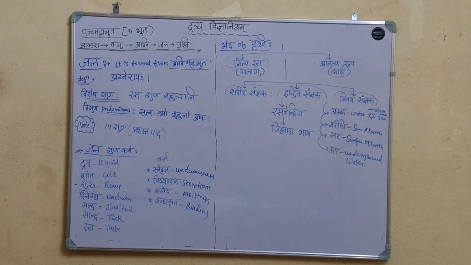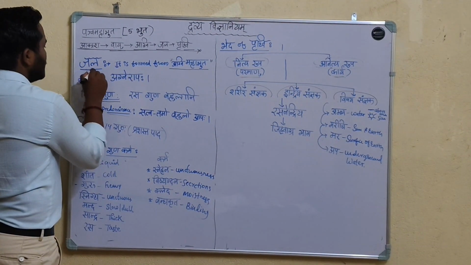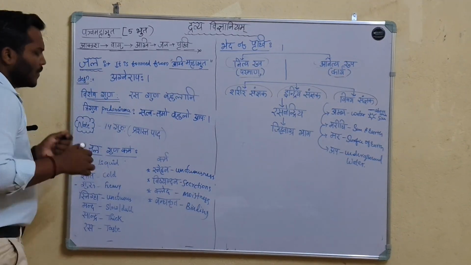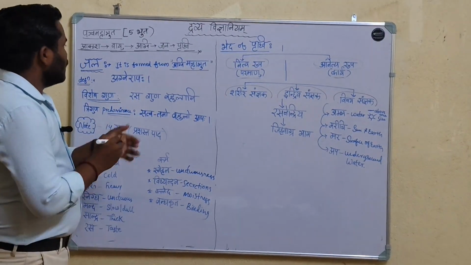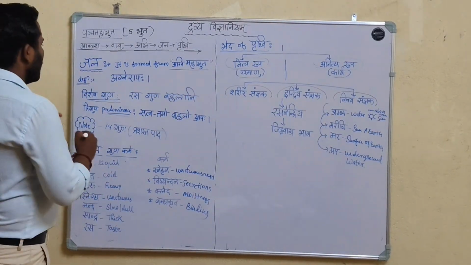Okay, the second mahabhuta, that is Jala Mahabhuta. It is formed from Agni Mahabhuta.